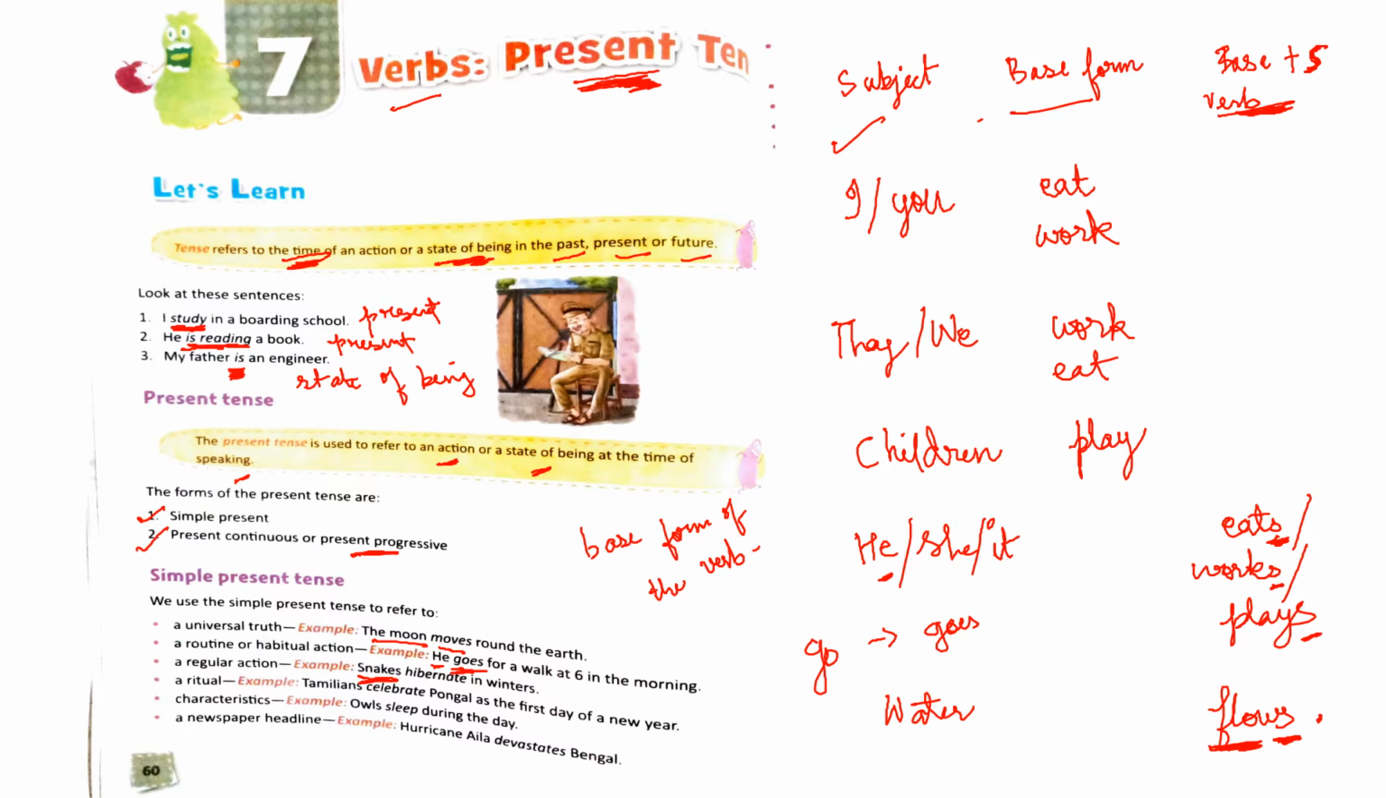Then comes a ritual. Whenever you're talking about rituals, you will say it in simple present tense. For example, Tamilians celebrate Pongal as the first day of a new year.